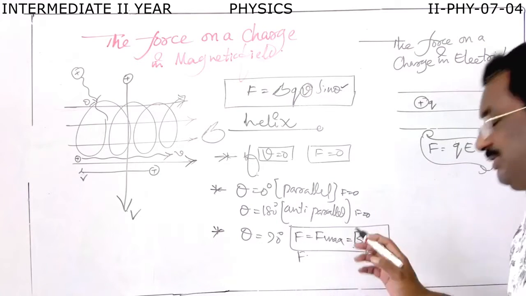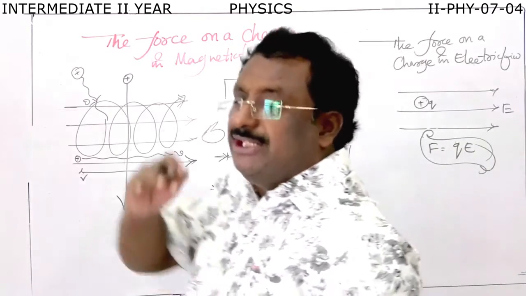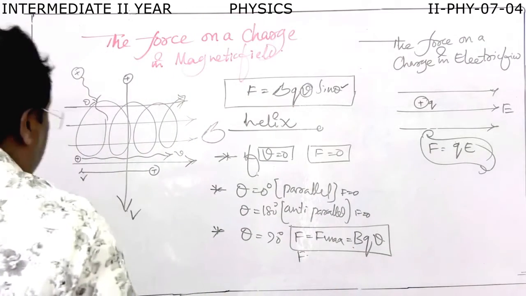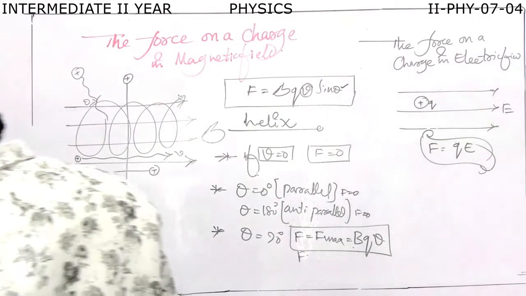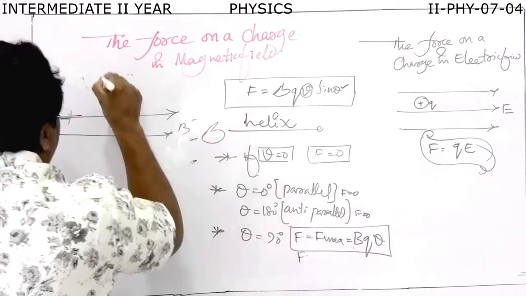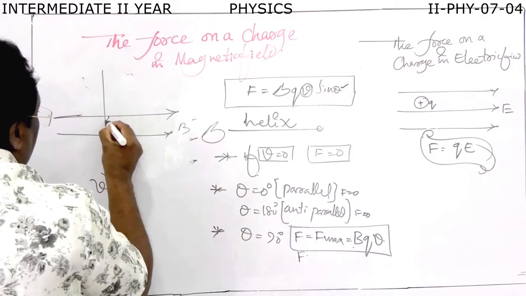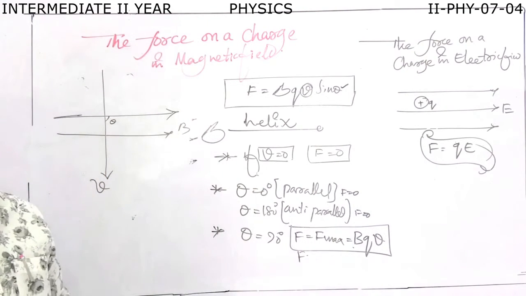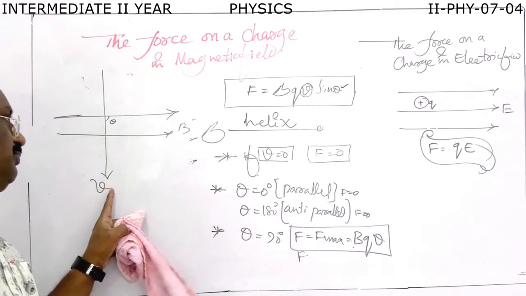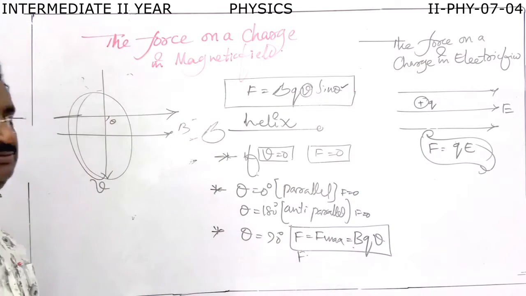Because of this force, the charge will move in the magnetic field in a circular path. When the charge is entering like this, the angle is 90 degrees. So because of this force, the charge will move in a circular path in the magnetic field like this.